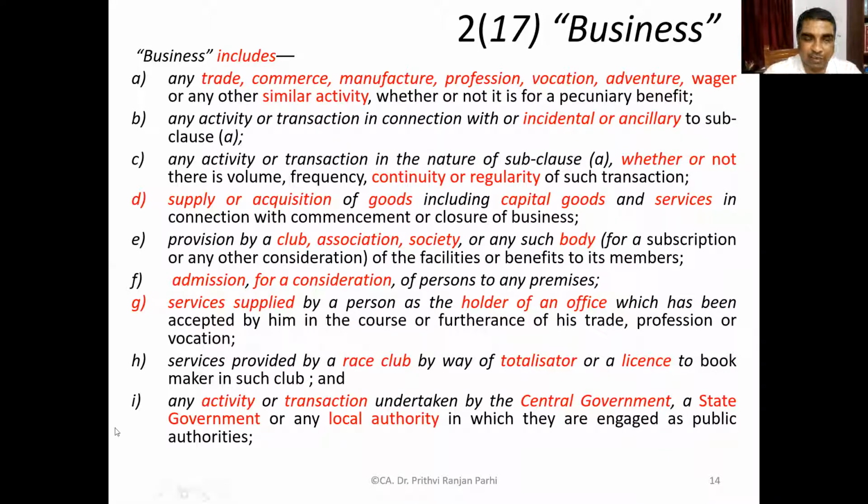Is it clear? If you have any query, let me know. Look at this definition, and in case you have a query, let me know. Did you understand? Any query you have?